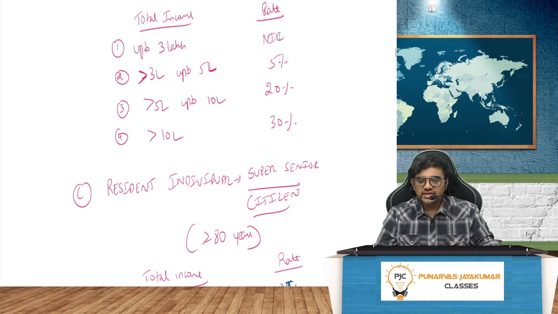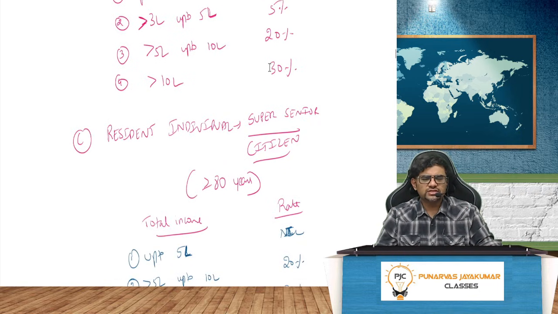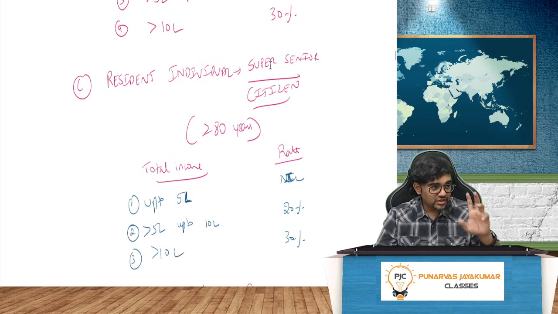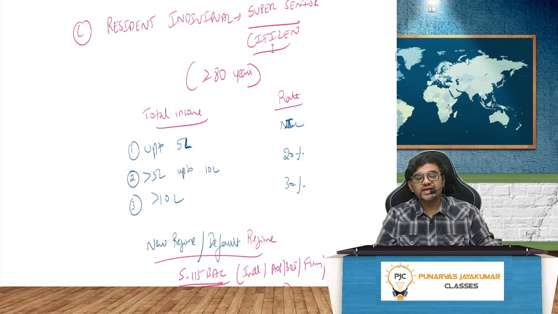Point number C, resident individual, super senior citizen. Super senior citizen means what? Greater than or equal to 80 years. This is only in the old regime. Here up to 5 lakh it is nil.